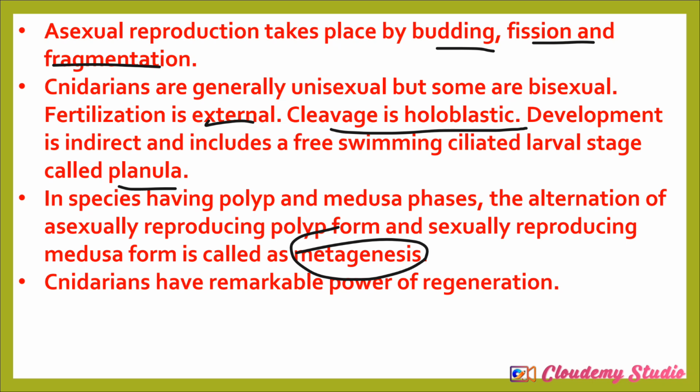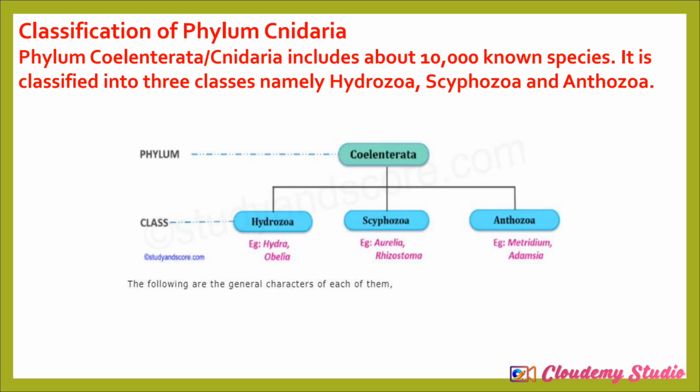So the Cnidarians have a remarkable power of regeneration, which means if you cut a Cnidarian into two, they are going to develop into two different Cnidarians. They have a very great power of regeneration. Or if they are swimming and one of their tentacles breaks, because they have tentacles where the cnidocytes reside, the tentacle is going to develop into a new cnidarian. That's one of the interesting characteristics of Cnidarians.